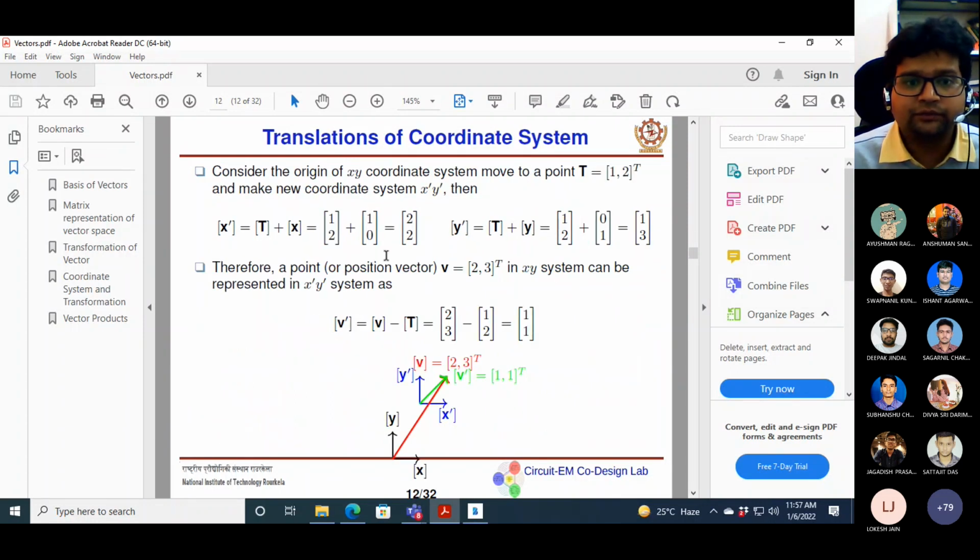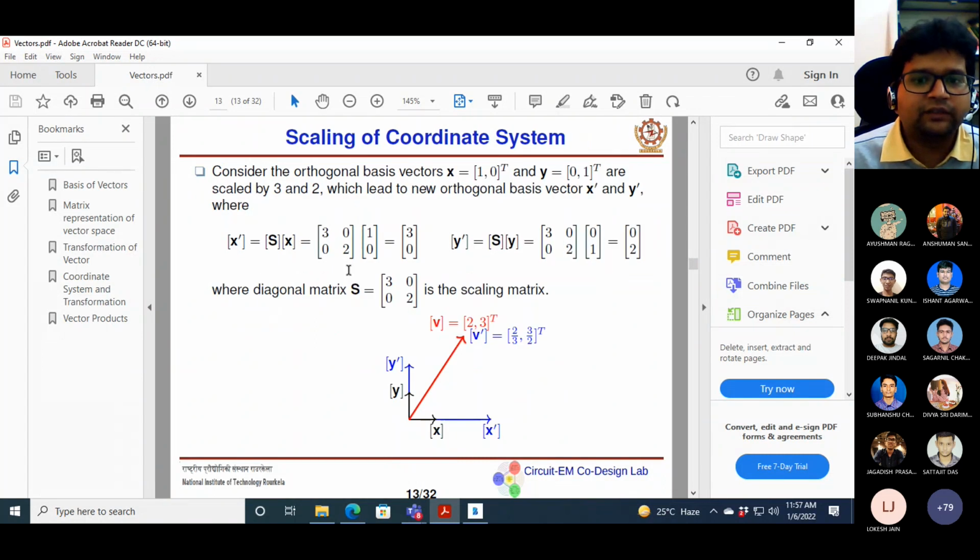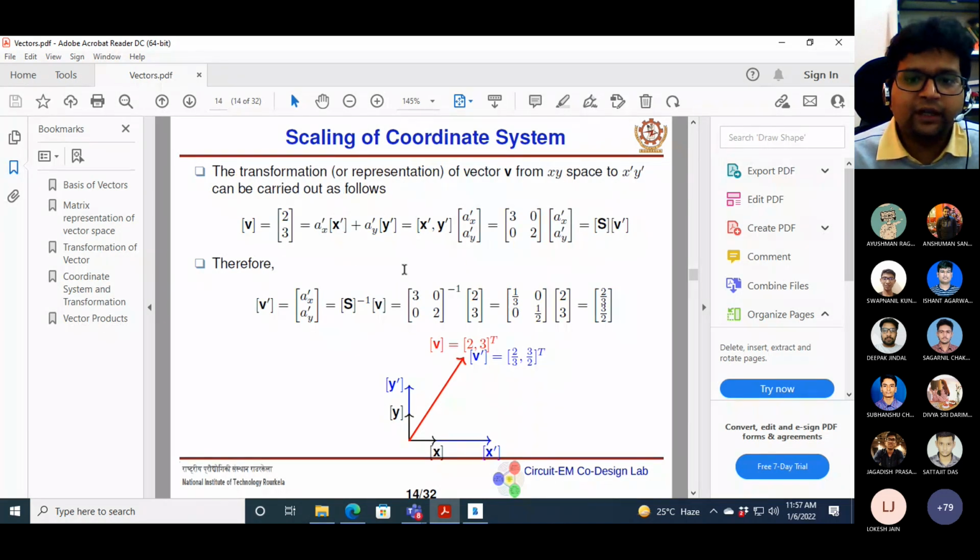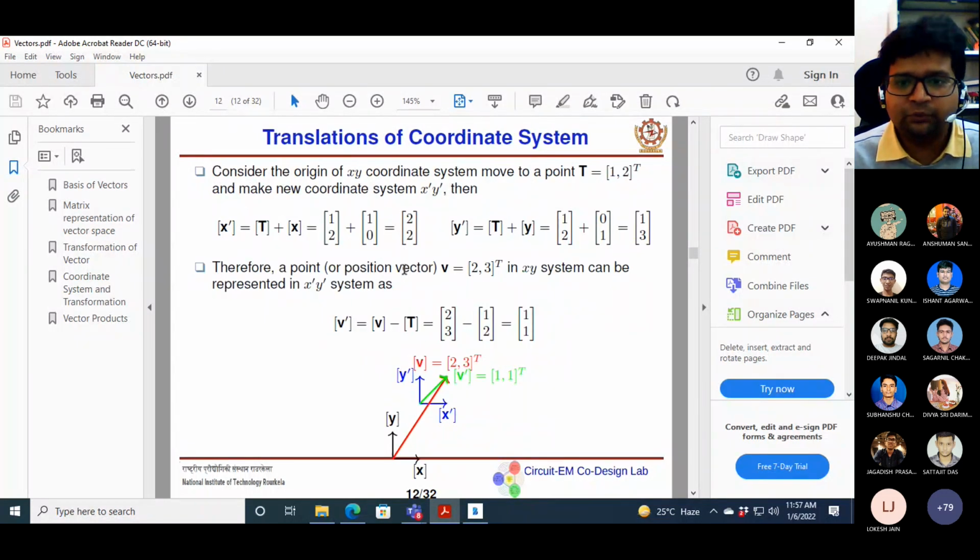Next is translation. There are two very basic operations we do in geometry or in a coordinate system, that is translation and rotation. And scaling is another property. So translation, rotation, and scaling. If in future you take some robotics related course, you need to understand this.